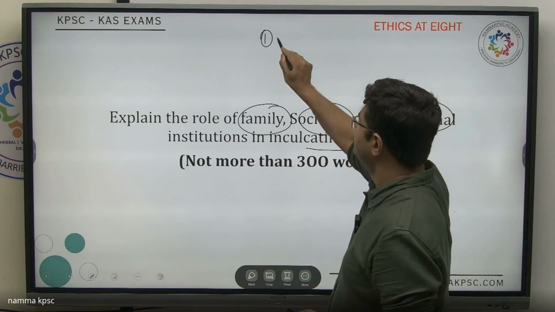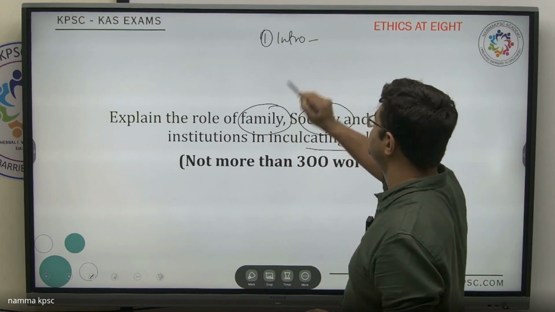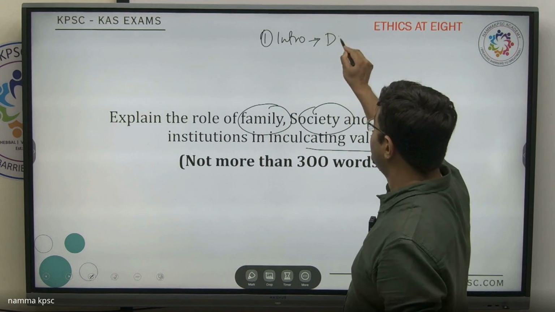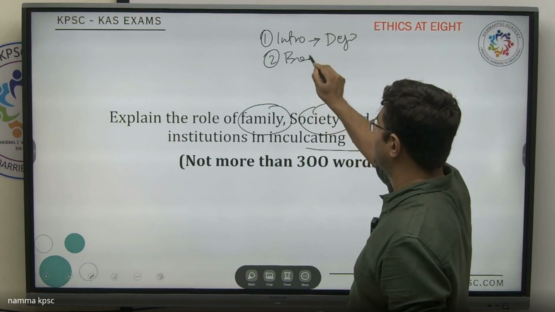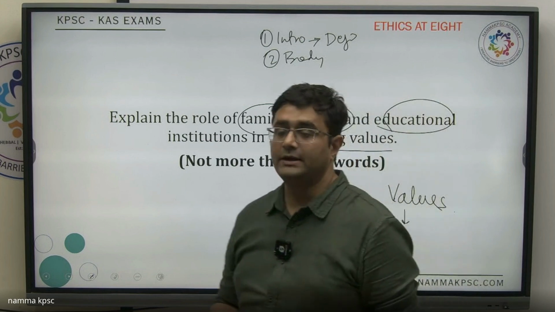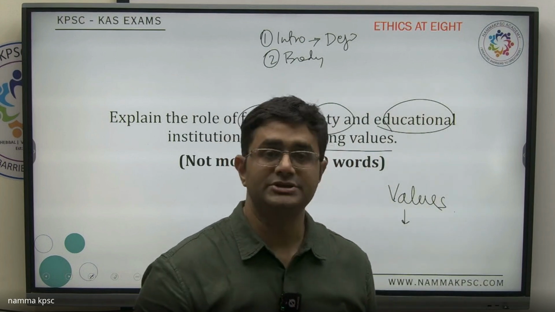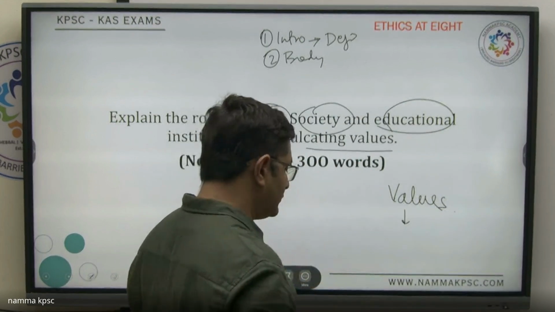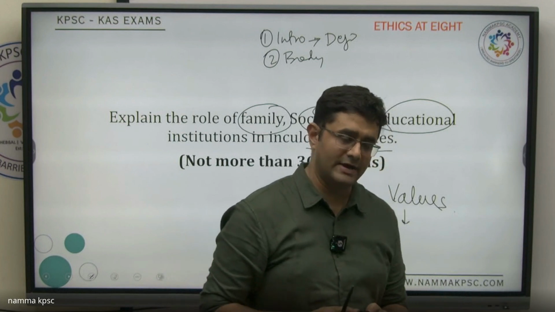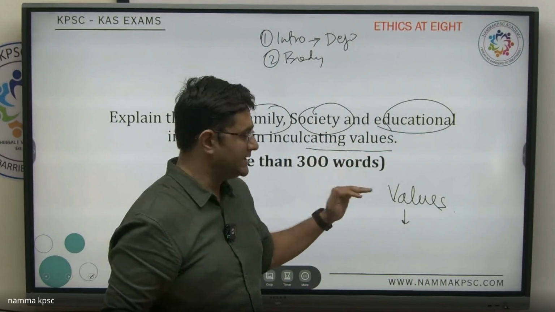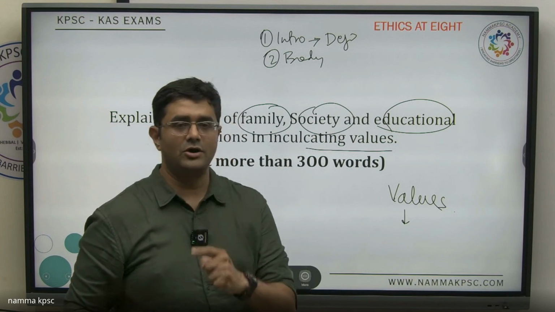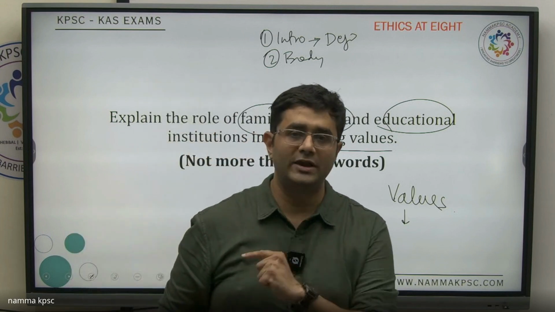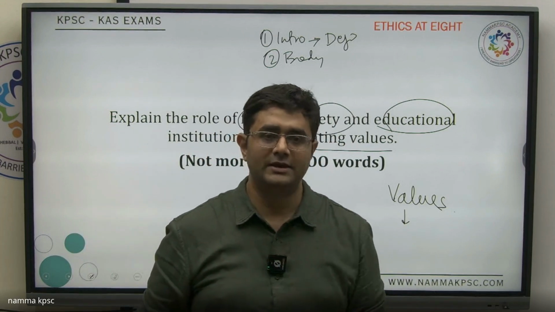Your introduction will include the definition. Second, the body will contain how family helps in inculcating values, how educational institutions help in inculcating values, and how society helps us in inculcating values. You have to add examples and then a conclusion. Okay, so now pause the video, guys, and write your answer in about 10 to 12 minutes, and then we can discuss.